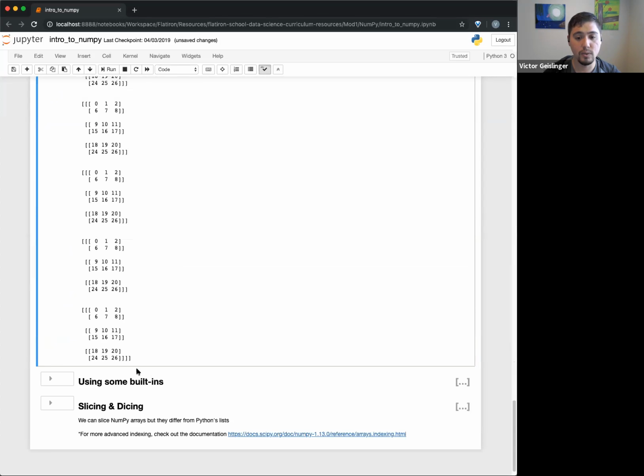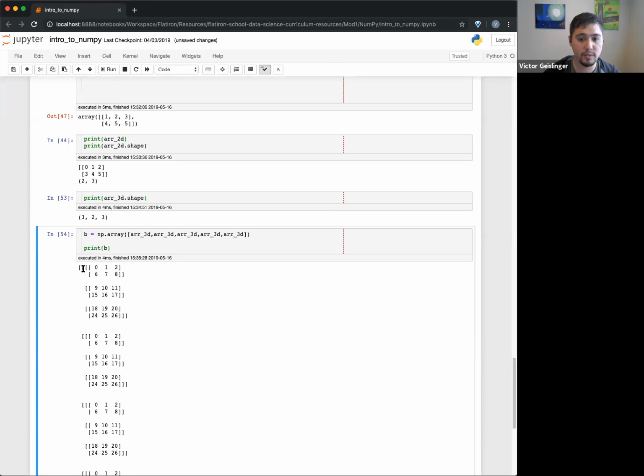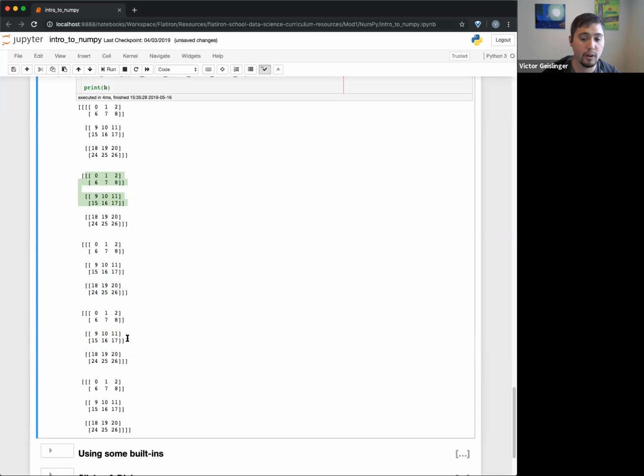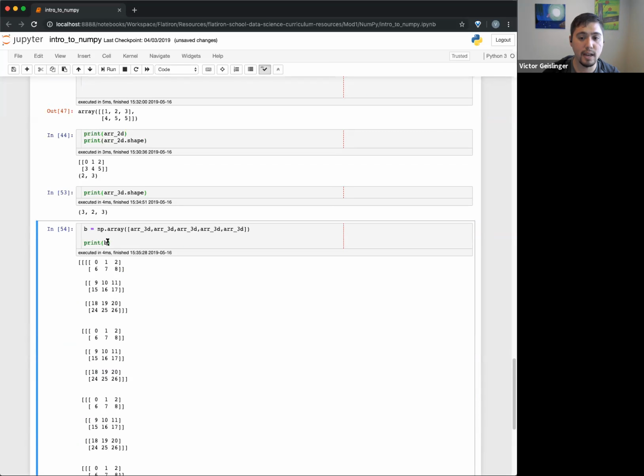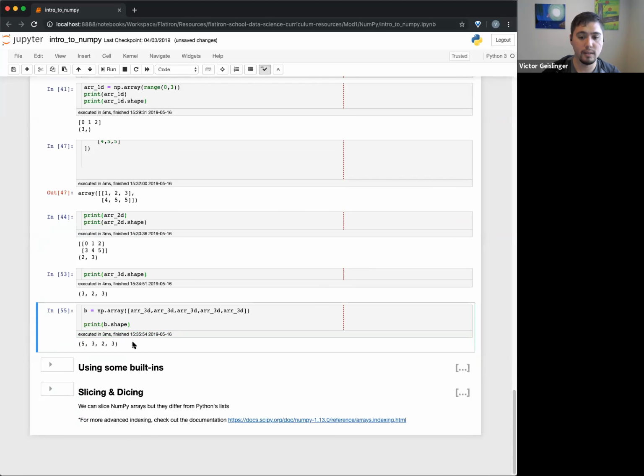You can see it's big, right? But each one of these elements is a 3D array. So this is our first 3D array, our second 3D array, first, second, third, fourth, fifth, okay? So if I do this dot shape here, it'll be the same thing as this 3D array, but there's going to be 5 of them. So in this case, it's our 5, 3, 2, 3.